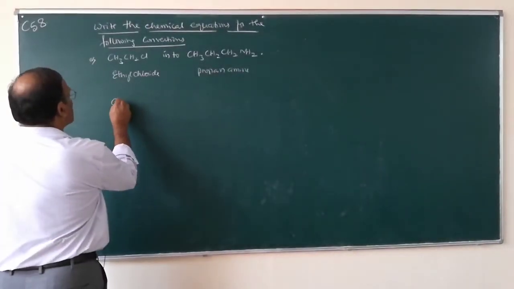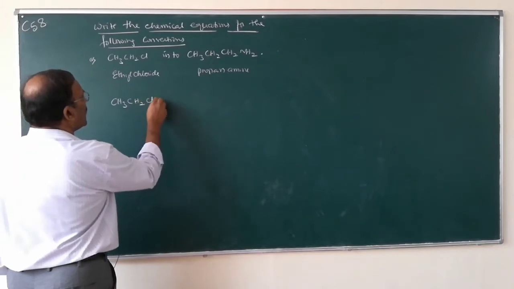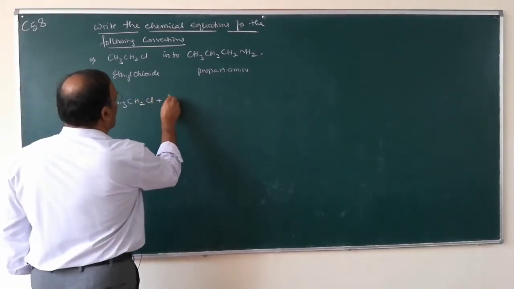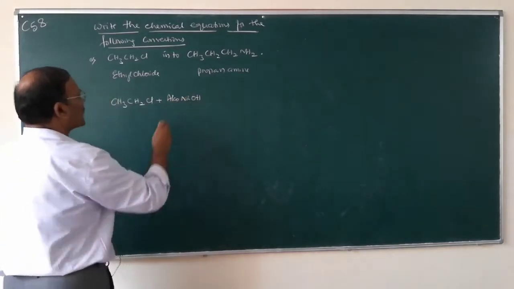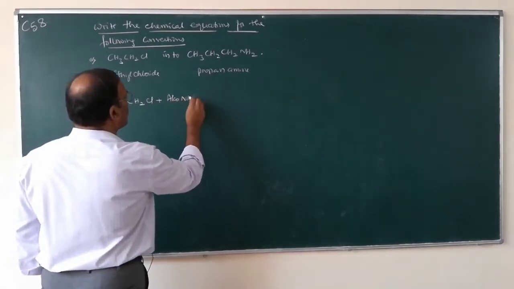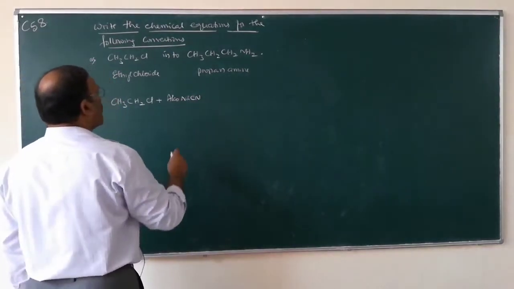So, CH3CH2Cl when it reacts with alcoholic sodium cyanide, what happens?